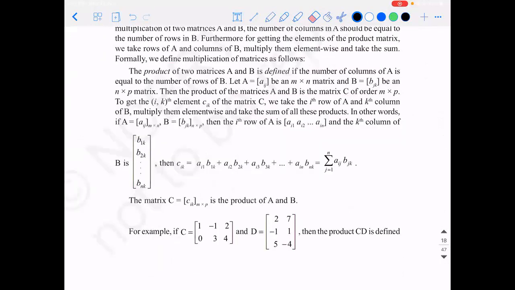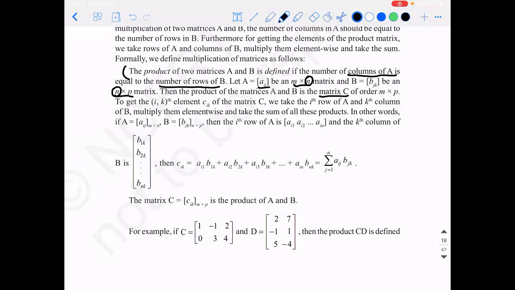The product of two matrices A and B is defined if the number of columns of A is equal to the number of rows of B. That is when you can perform A into B. If A is a matrix of order m by n and B is a matrix of order n by p, then the number of columns in the first matrix is equal to the number of rows in the second matrix.